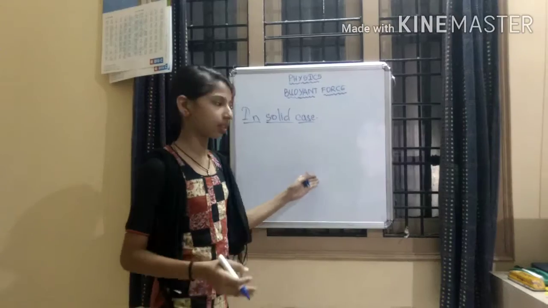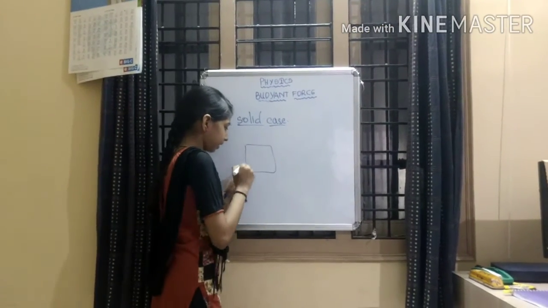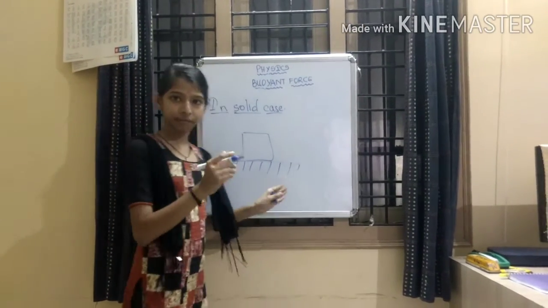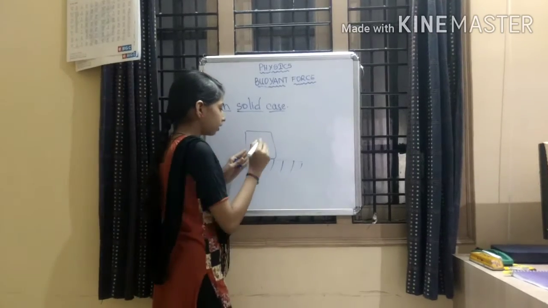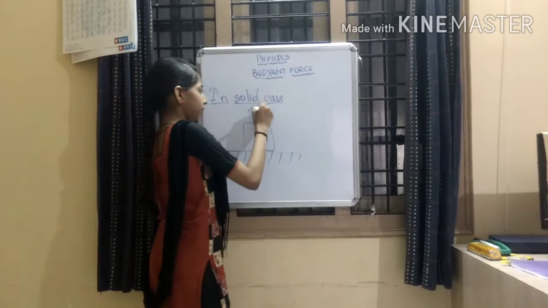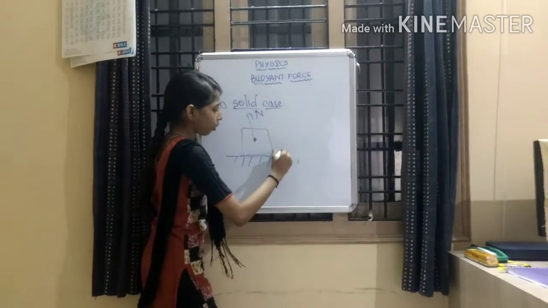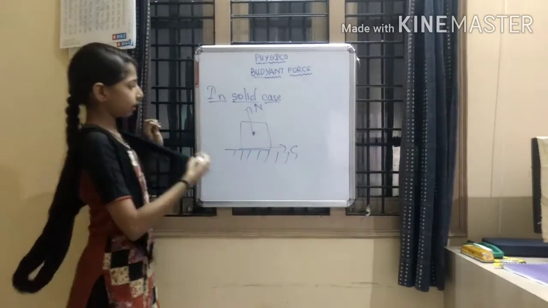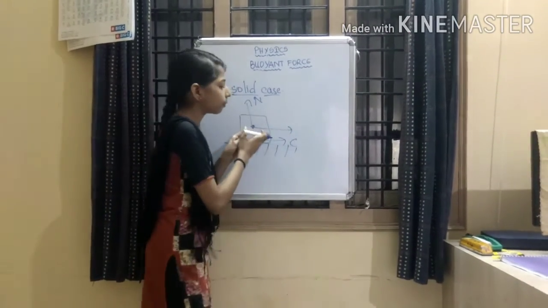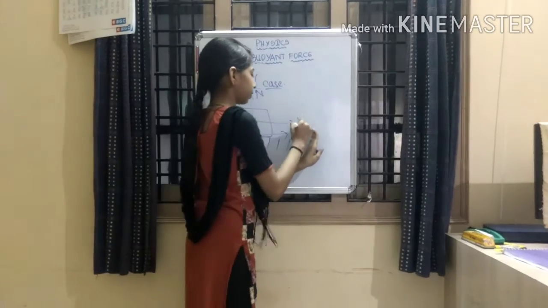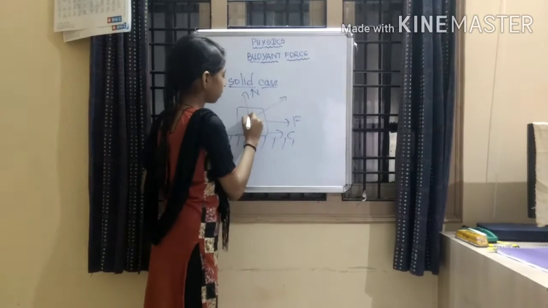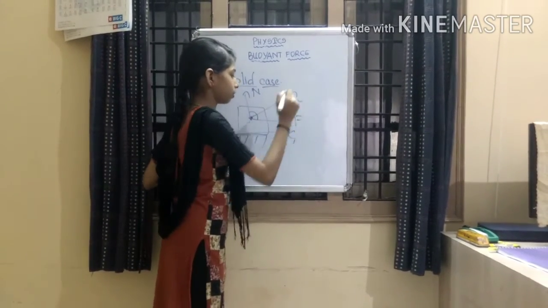Our heading is solid cases. There is a particle and it is moving on a rough surface. In this particle, what forces will act? There is a normal force here, a contact force here, and a reaction force. When the body is moving, it experiences a frictional force, and in between the normal force and frictional force acts the reaction force.